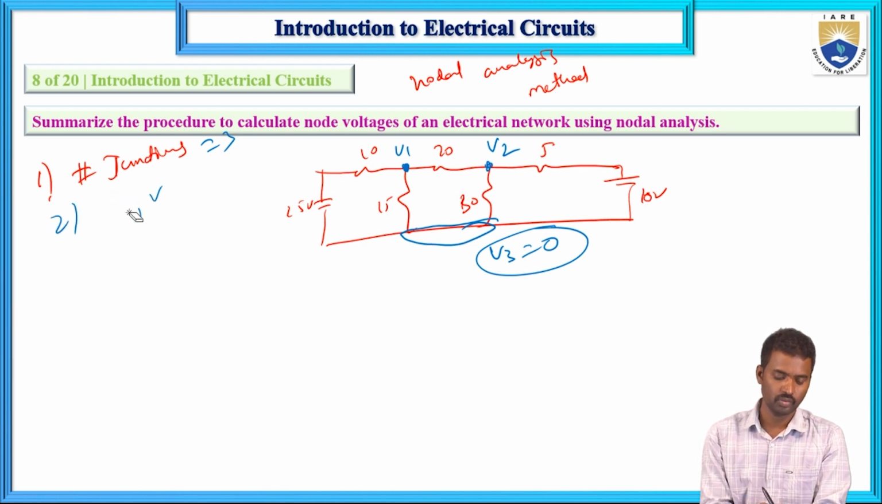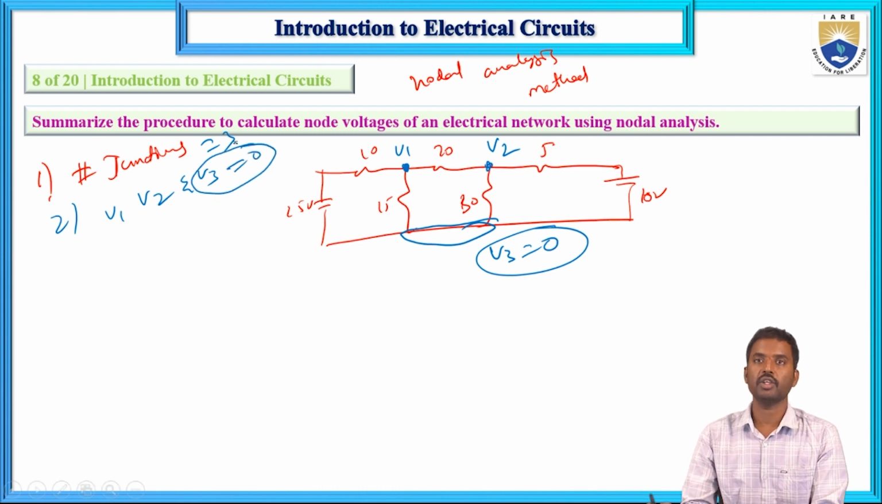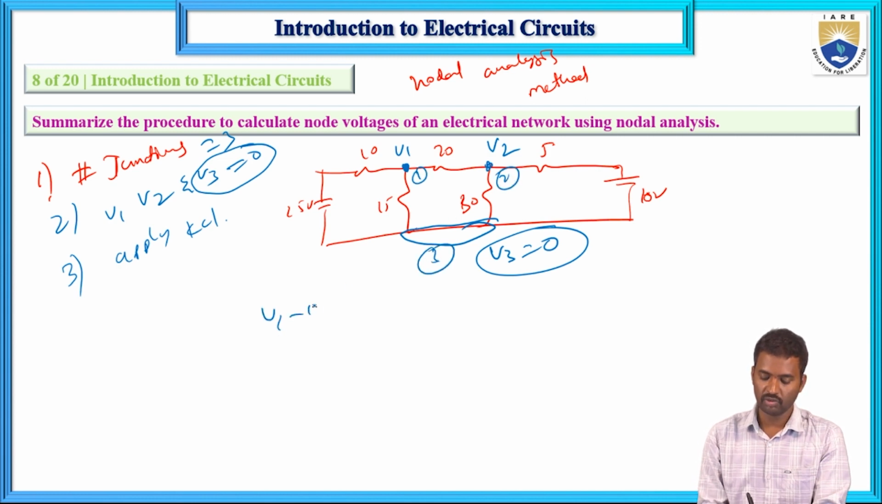Second, assign the junction voltages V1, V2 and V3, and select one junction voltage as a reference junction. That reference junction voltage is 0. And third, apply KCL at the remaining node junctions. Apply KCL.